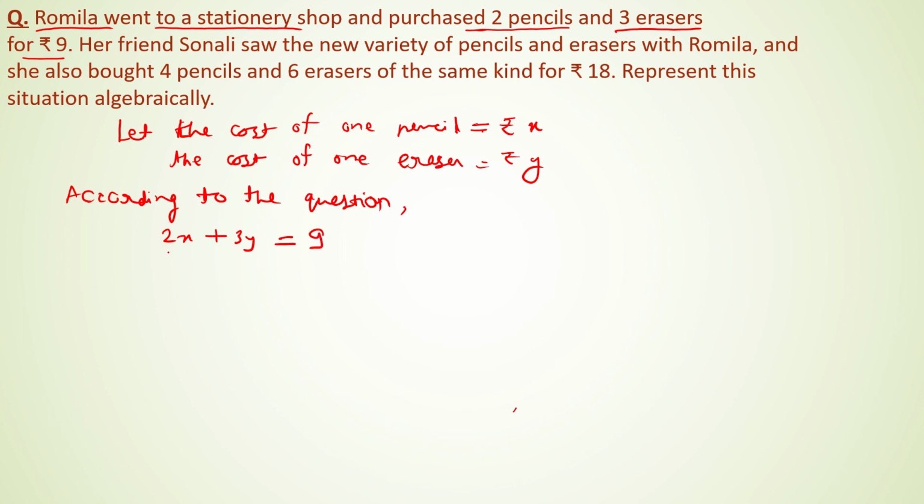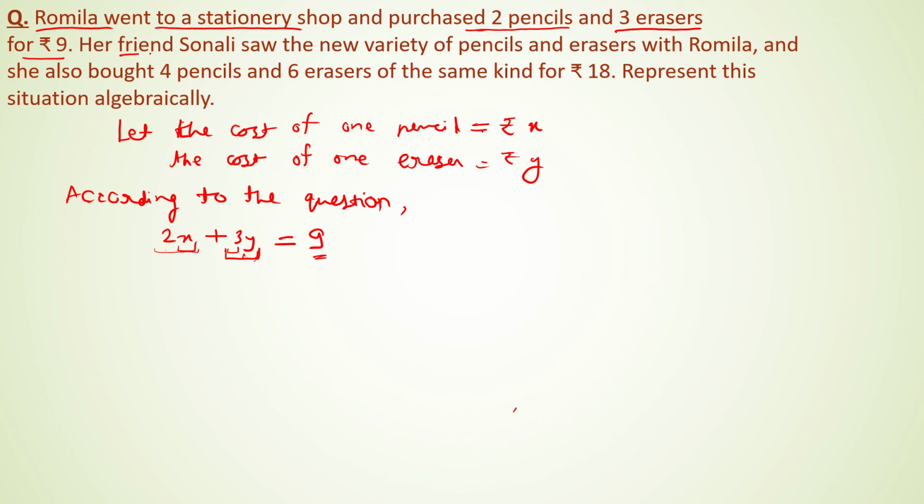Since the cost of one pencil is rupees x and she is buying two pencils, the cost of two pencils will be 2x, and since she is buying three erasers and the cost of one eraser is y rupees, the amount spent on erasers is 3y, and the total amount spent by her is 9 rupees.